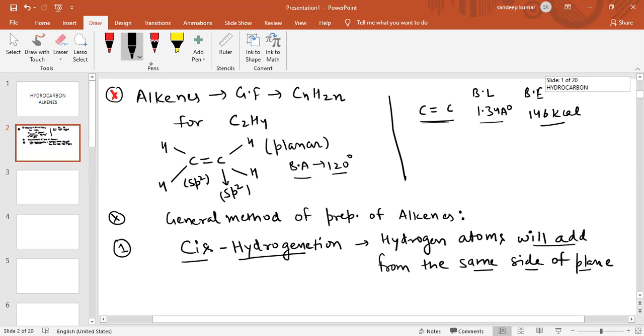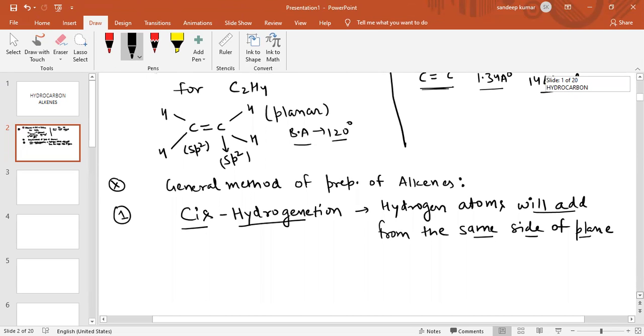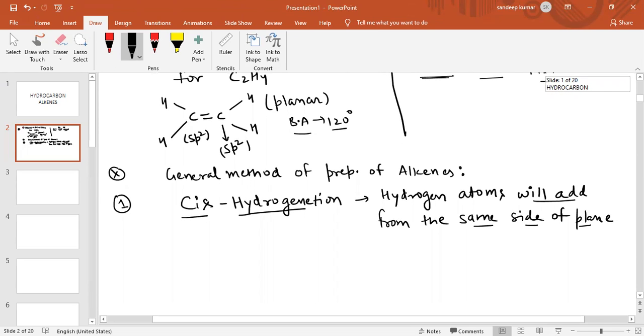Cis hydrogenation is basically catalytic hydrogenation. We can also call it catalytic hydrogenation. Catalytic hydrogenation means addition of hydrogen in the presence of catalysts, and most of the catalysts are d-block elements.